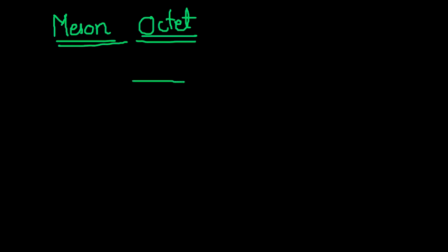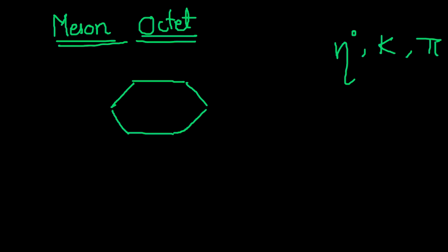So in meson octet you will draw an octagon like this. This is an octagon. In this octagon, of the mesons, I have already told you there are three major particles: eta naught, then you have K mesons, and then you have pi mesons. So how is it distributed? See here carefully.